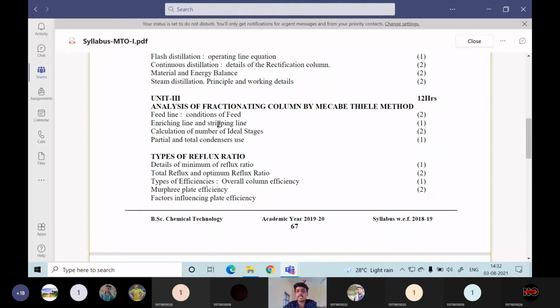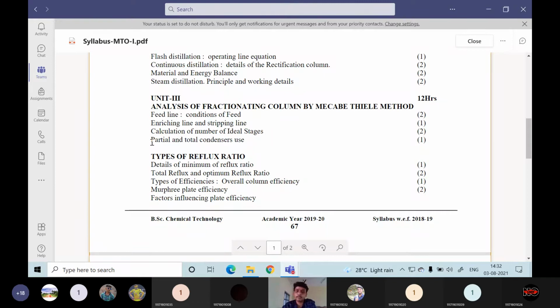The bottom section is called the stripping line. Depending on the feed conditions, there are 5 different conditions: saturated liquid, saturated vapor, cold liquid, subcooled liquid, and superheated vapor. There are many feeds, and depending on these feeds, the operating lines will deviate from one place to another. Using those operating lines on a graph paper, we will calculate the number of plates required, the number of ideal stages or trays required to operate that particular distillation column for a desired degree of separation.